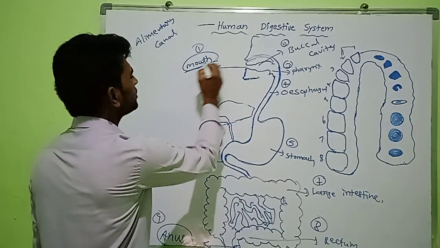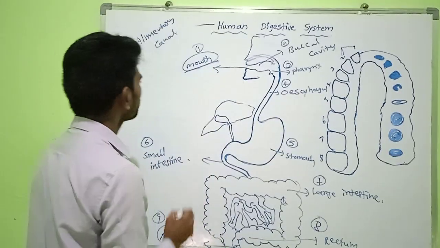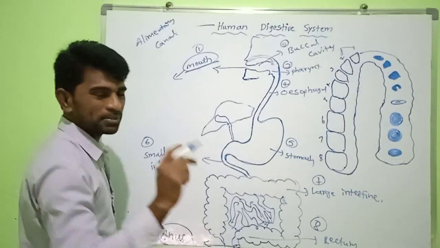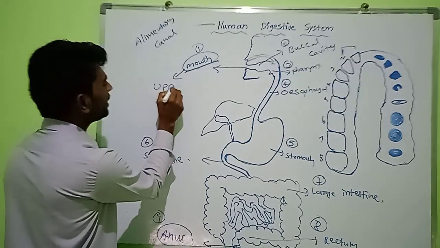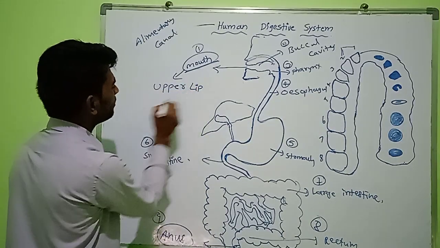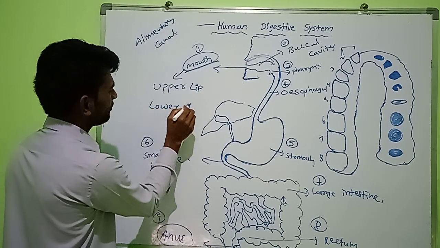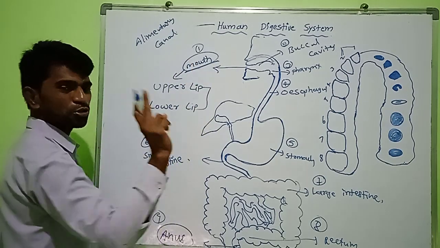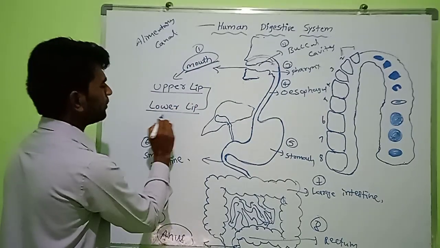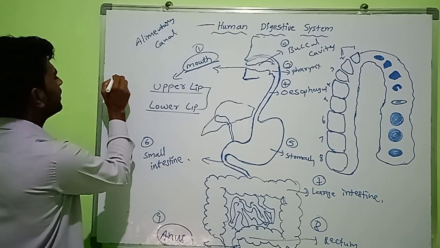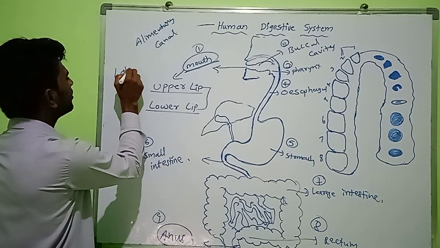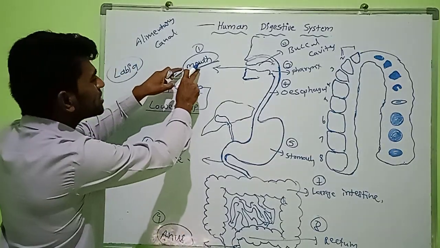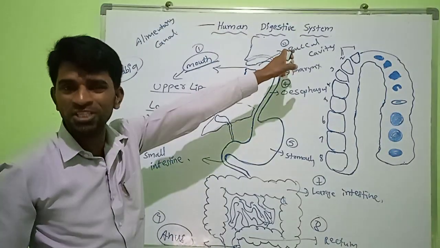So what is the mouth? The mouth is surrounded by two lips, the upper lip and lower lip. The lips are called labia. So this mouth leads into the buccal cavity.